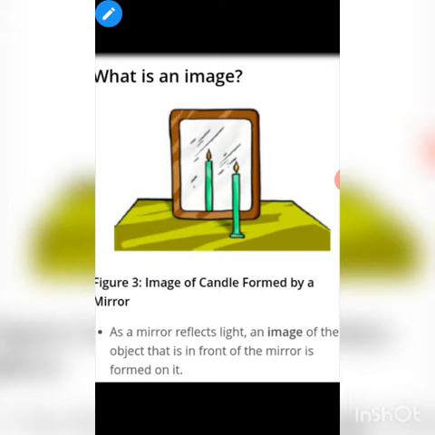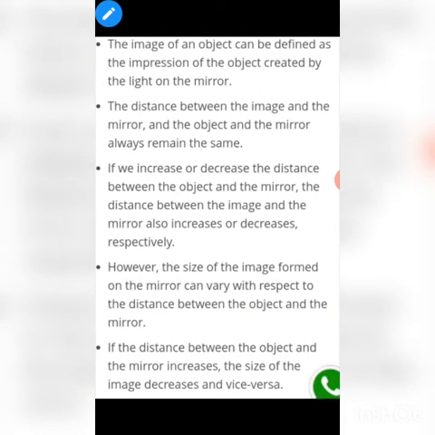Whatever we place in front of a reflecting surface or in front of a mirror, we get its image. The image of an object can be defined as the impression of the object created by the light on the mirror. Here the impression of the candle is created. This impression is known as the image of the object. The distance between the image and the mirror and the object and the mirror always remains the same.